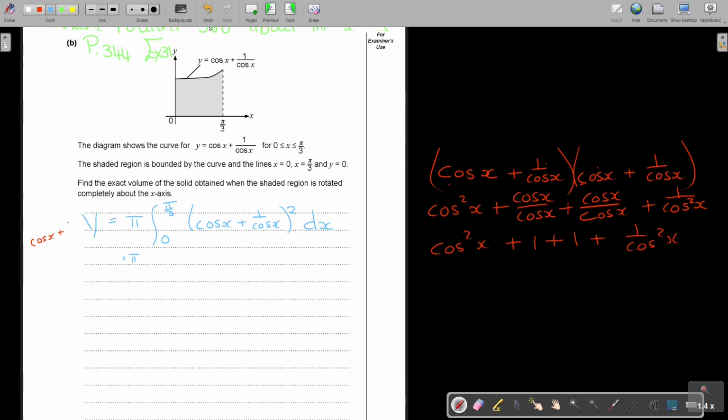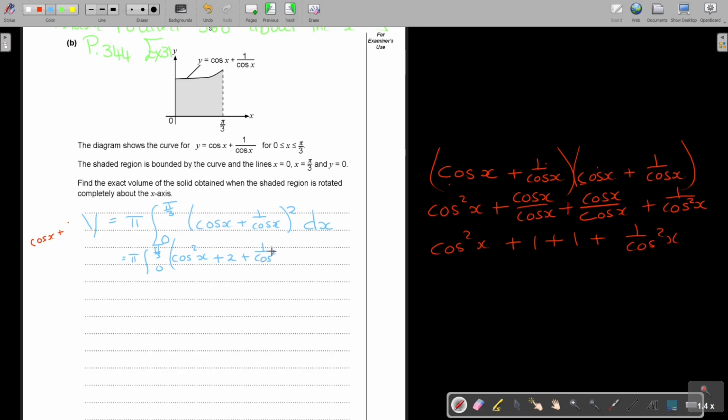It's not so difficult to do it with the short method either, and I'm going to say it now for you. You square the first one, so it's cos square x. Then you multiply the two with each other, so it's cos over cos, which is 1, times 2, is plus 2. And then you square the last one.